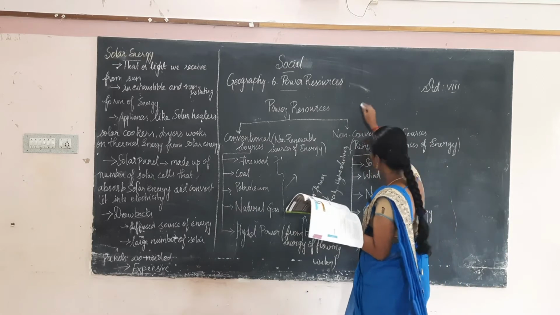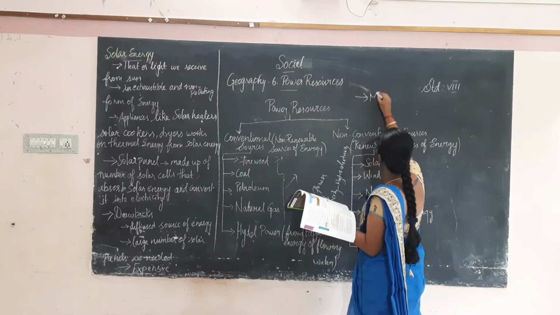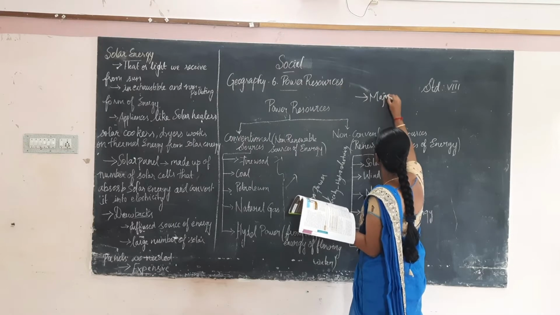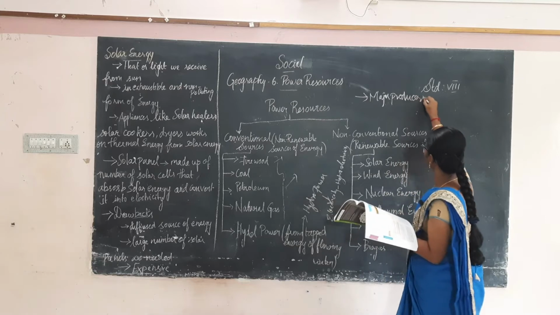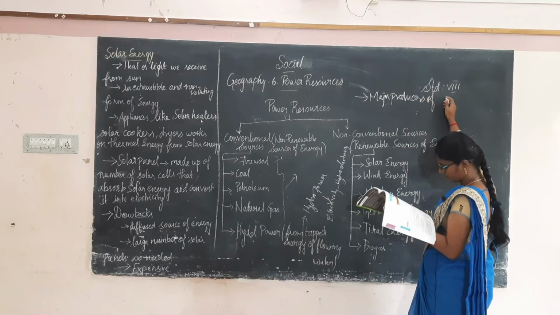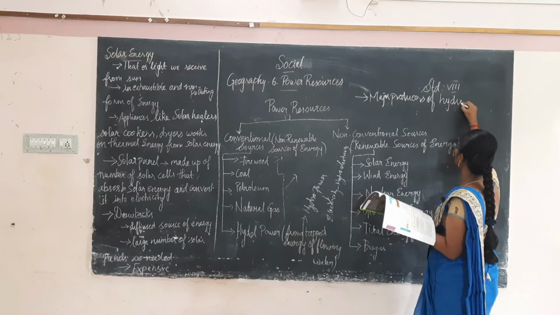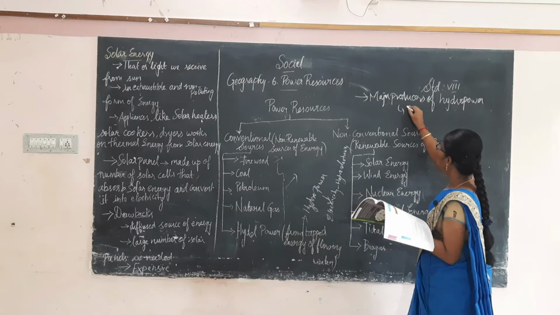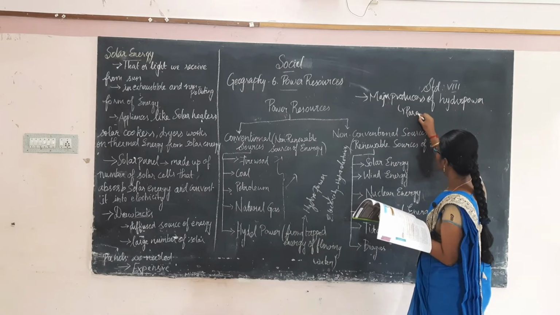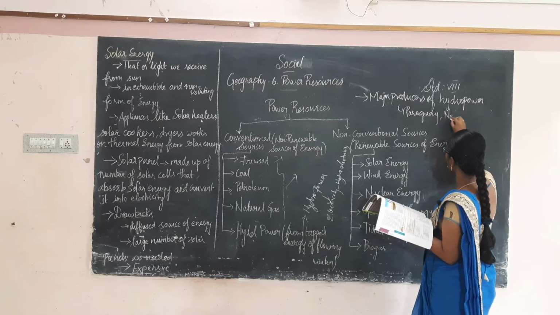What are the major producers of hydropower? Which are the countries? Paraguay, Norway, Brazil and China.